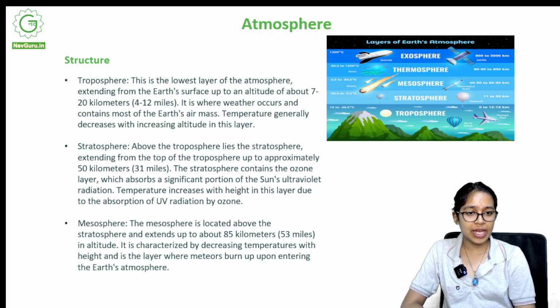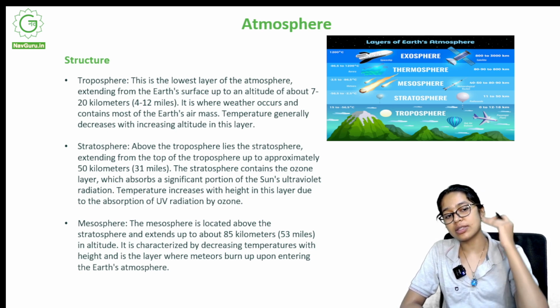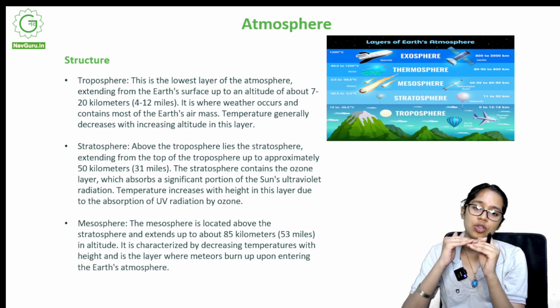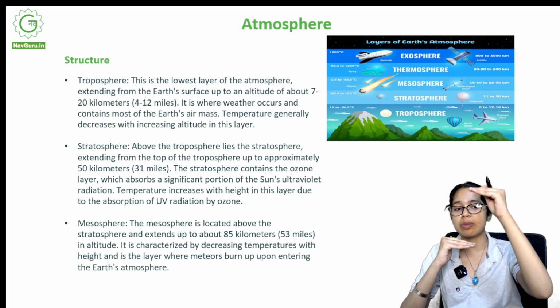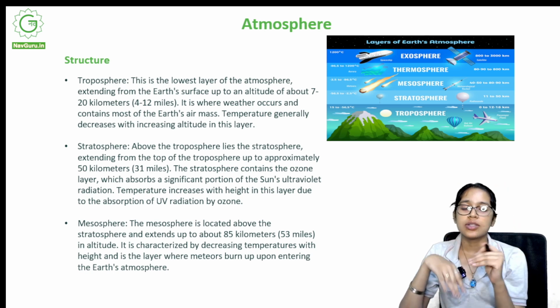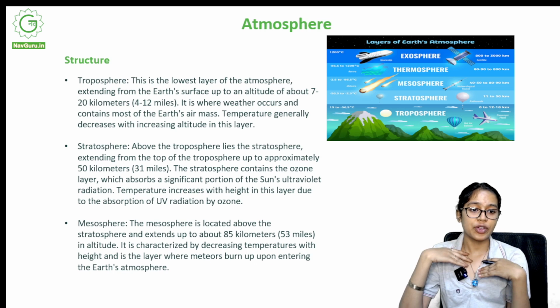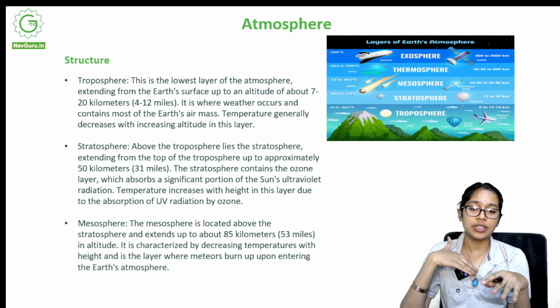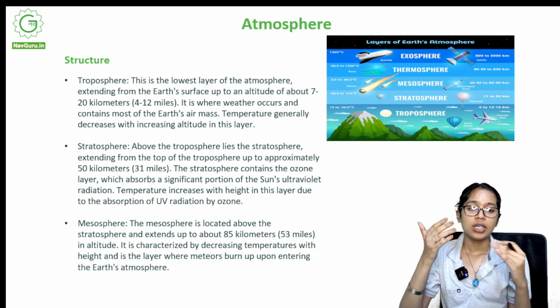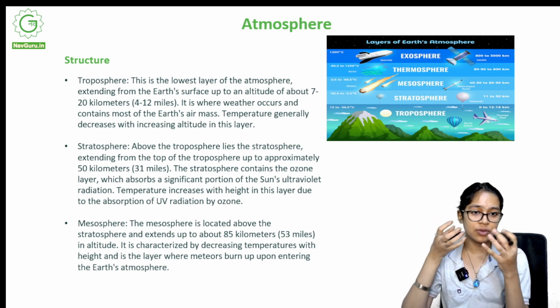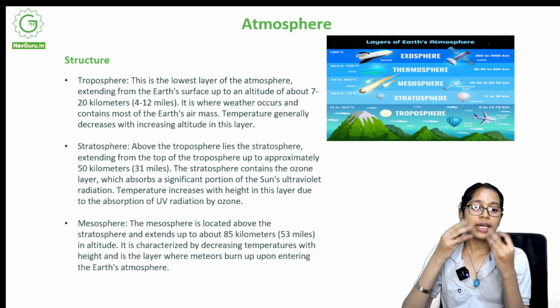Stratosphere. Above the troposphere lies the stratosphere, which extends from the top of the troposphere up to approximately 50 kilometers. So above the troposphere, there is the stratosphere. Okay, and the stratosphere goes from where the troposphere ends, from there till 50 kilometers above. So the stratosphere contains the ozone layer. This is where the ozone layer, which is responsible for protecting us from harmful UV rays, is, and the temperature increases with height in this layer. So as you go above, the temperature increases due to absorption of UV radiation by ozone. So ozone takes in UV radiation, and accordingly the temperature increases.